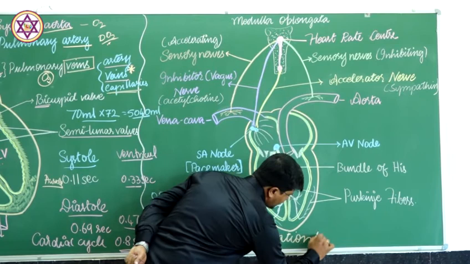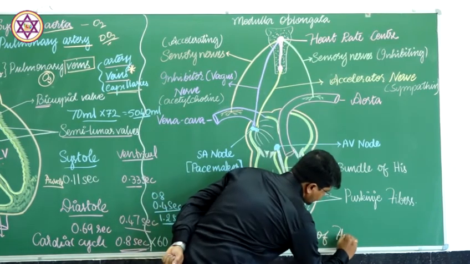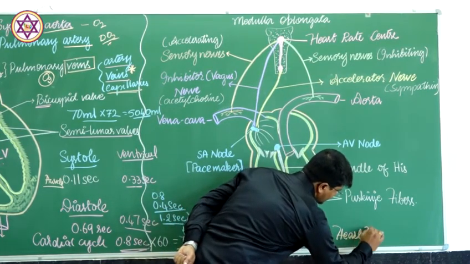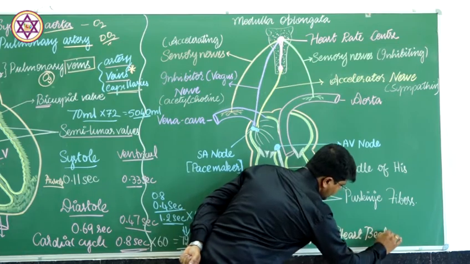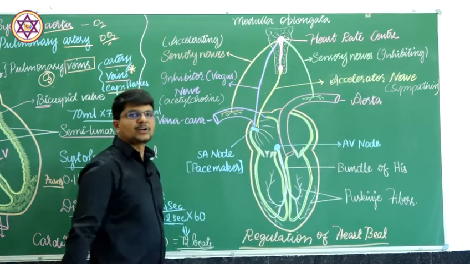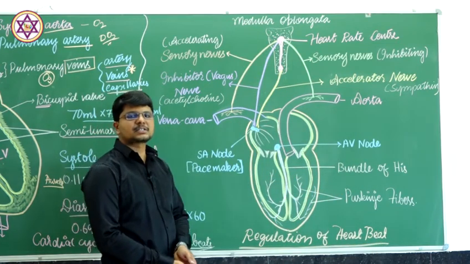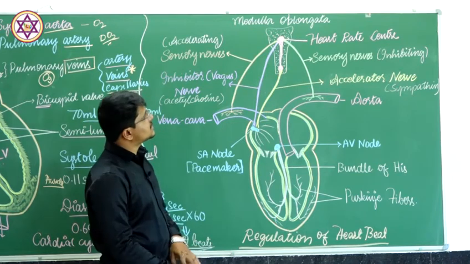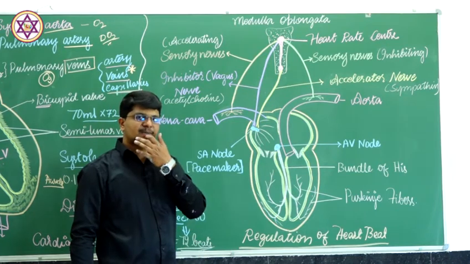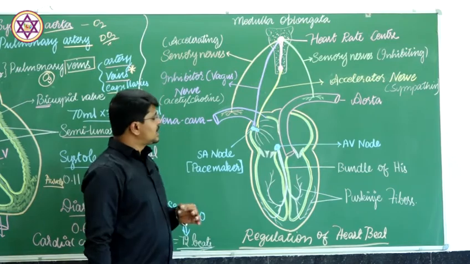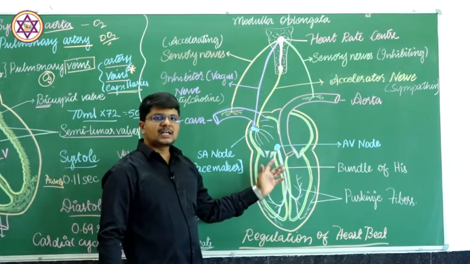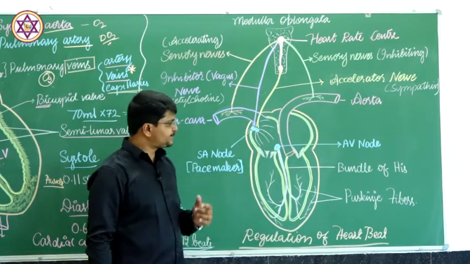The heart is regulated or controlled by means of the chemical system as well as the electrical system, that is, the nervous system and the chemical system involved in the contraction and relaxation of the heart.